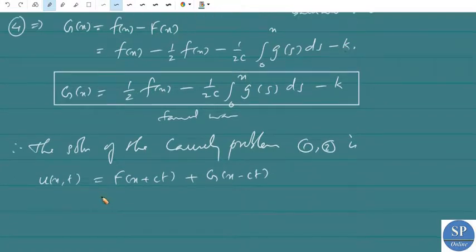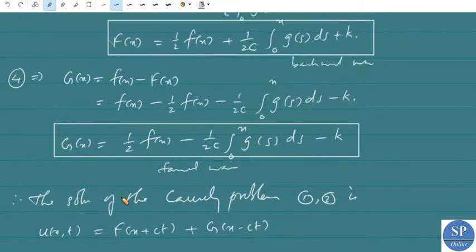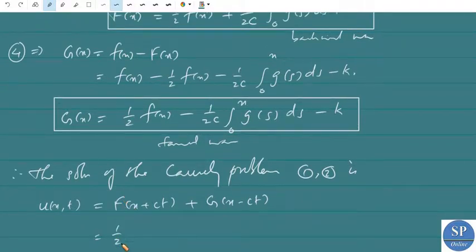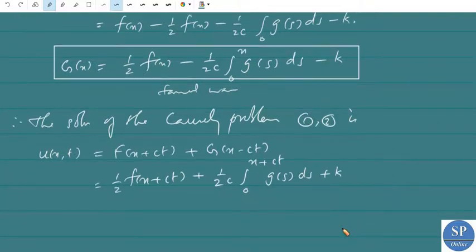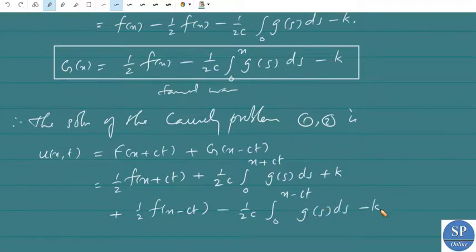So we can write this as 1 by 2 into f of x plus ct plus 1 by 2c into integral 0 to x plus ct g of s ds plus k, and plus G of x minus ct, which from this we get 1 by 2 into f of x minus ct minus 1 by 2c into integral 0 to x minus ct g of s ds minus k.